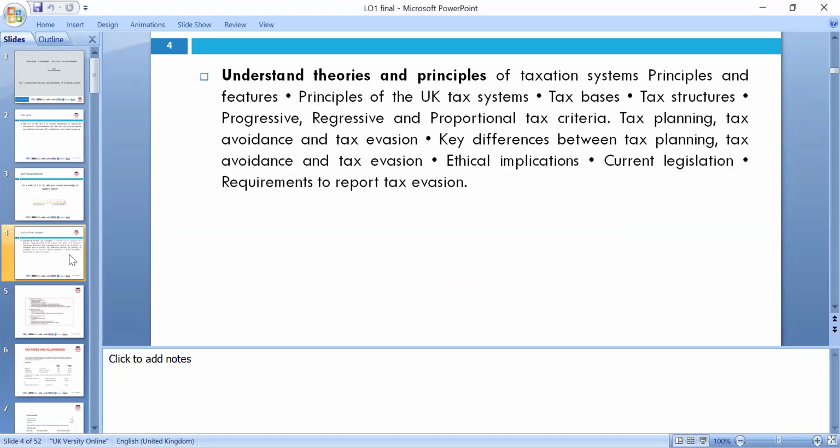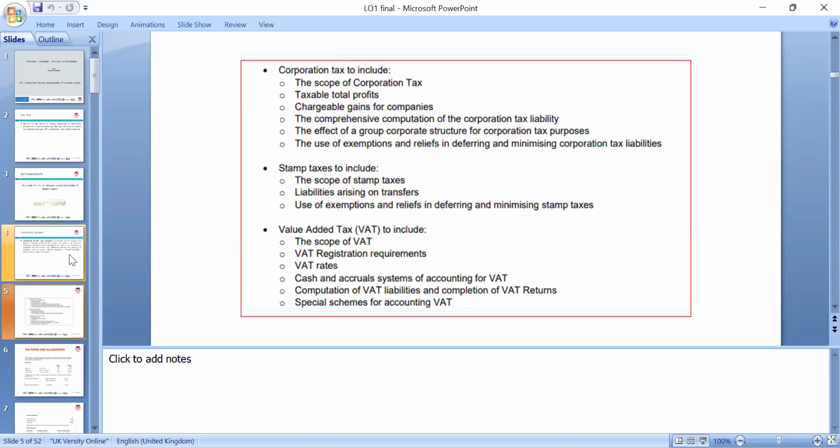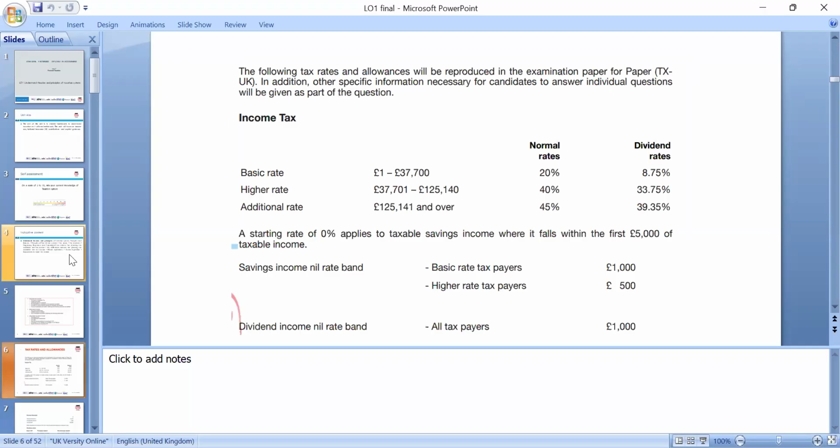The content will be the taxation system and principles, with a focus on the UK taxation system: tax bases, tax structure, progressive, regressive, and proportional tax, and tax planning, which is legal tax avoidance, and the key difference between tax planning and avoidance and different schemes. Ethics is the moral principle that we need to follow. This indicative content will also go through VAT and different schemes, which we'll discuss in our discussion as well.